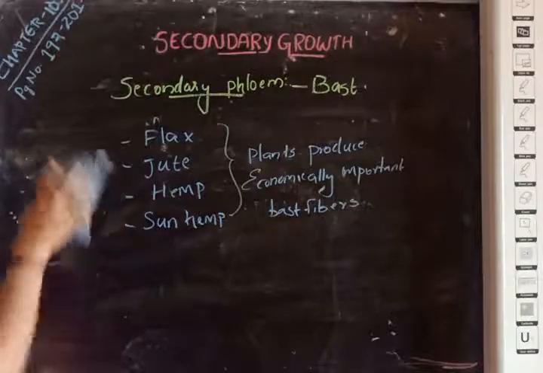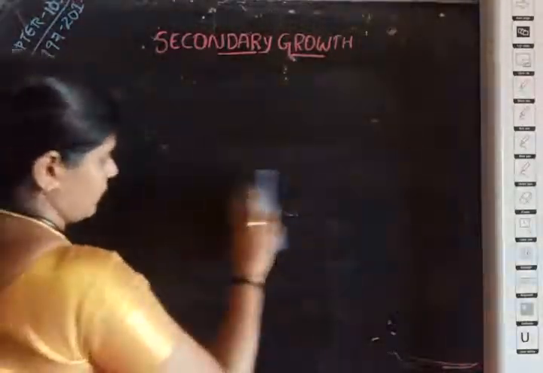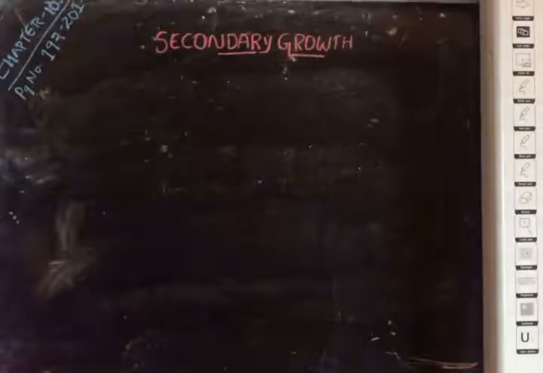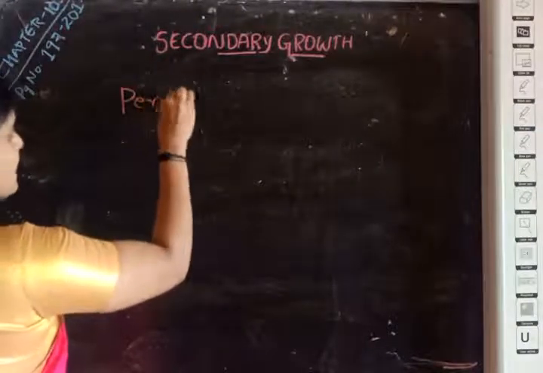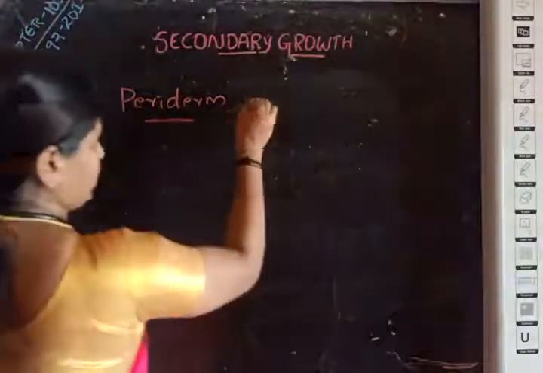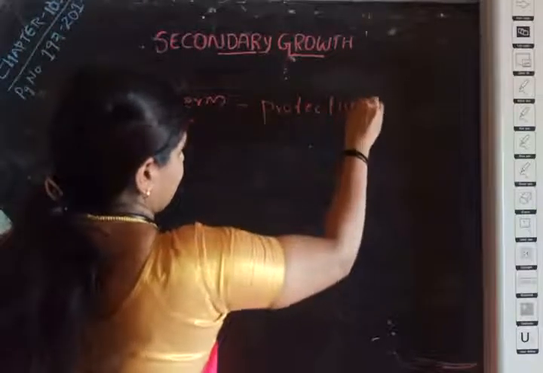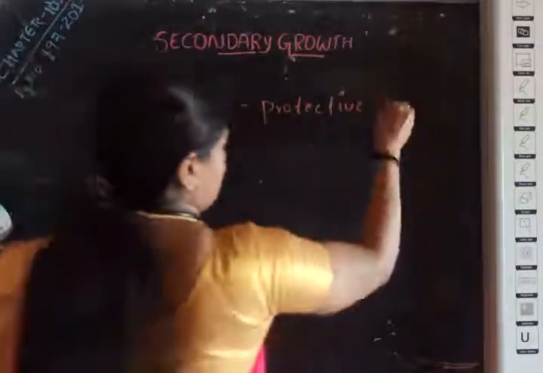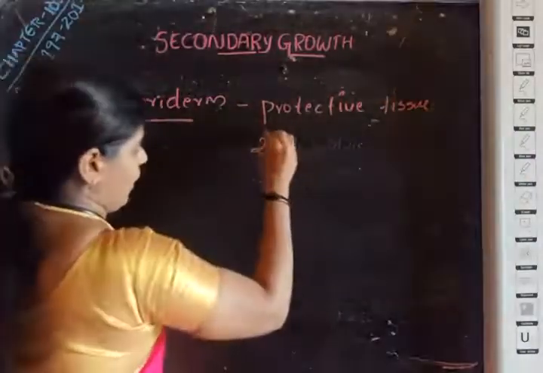Then we are going to discuss periderm. What is periderm? Periderm is simply a protective tissue, secondary in origin.